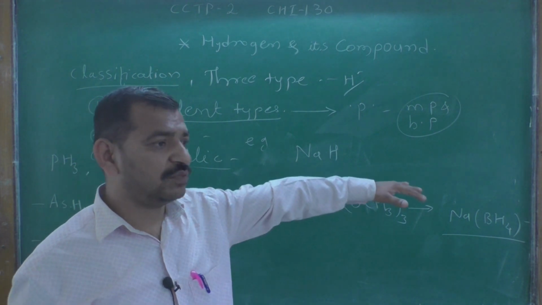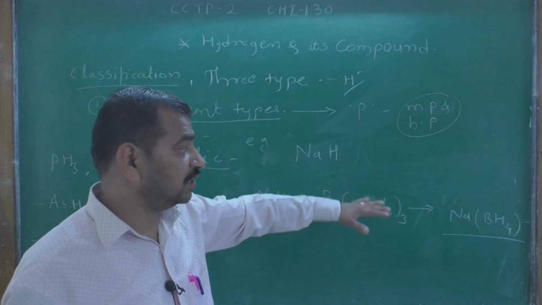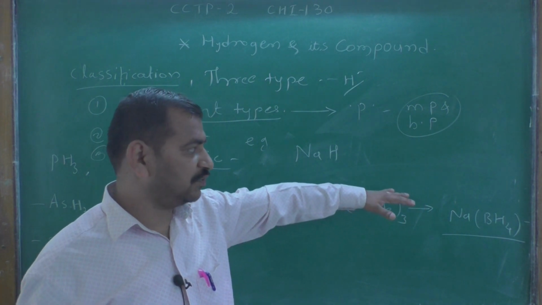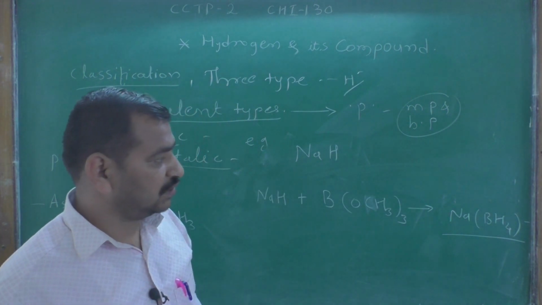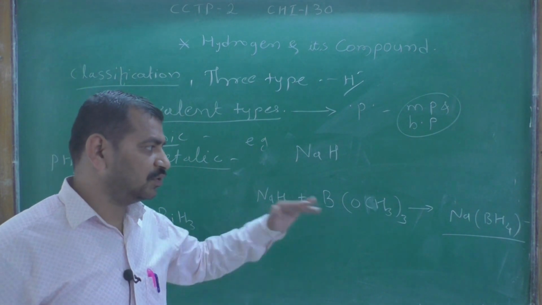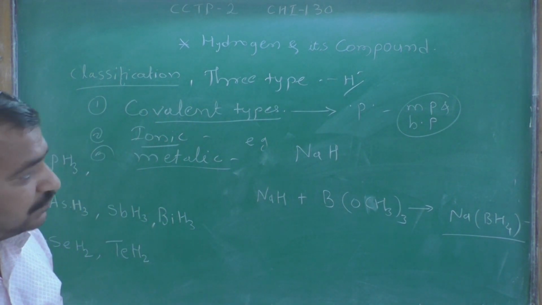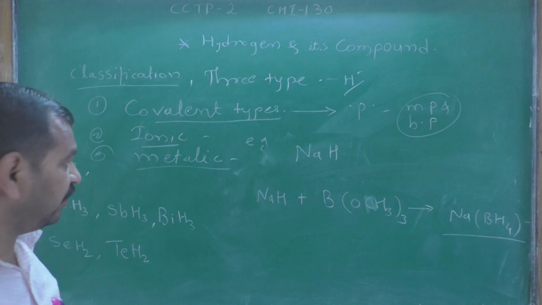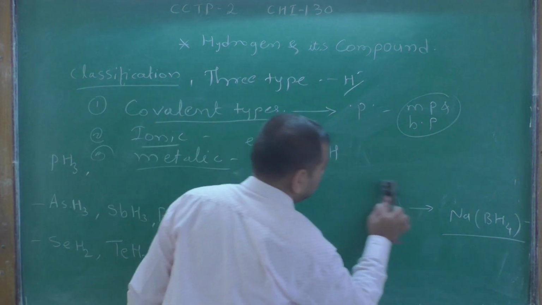As compared to lithium aluminium hydride, sodium borohydride is mild, with lower reducing ability. So this is the ionic type of hydride.